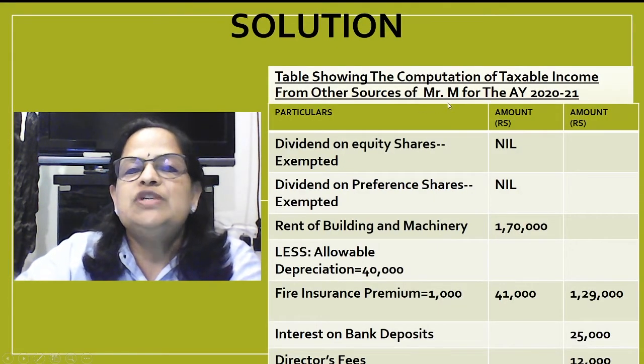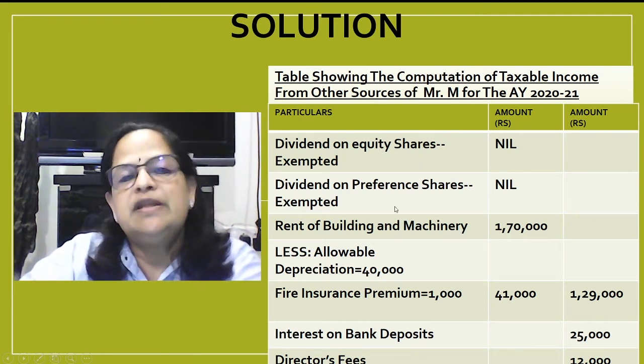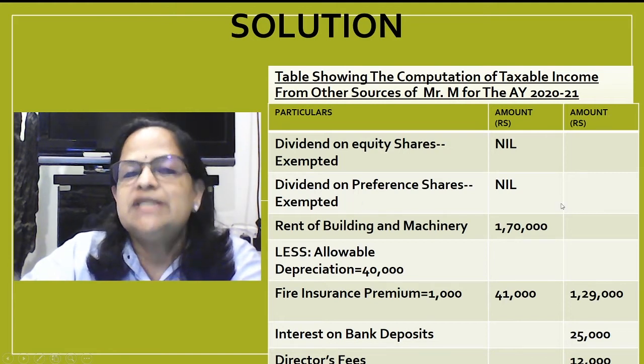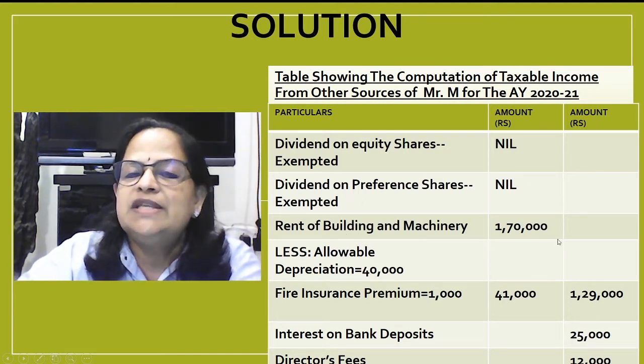Now, table showing the computation of taxable income from other sources of Mr. M for the assessment year 2021. Now, dividend on equity shares, it's exempted, Indian company. Dividend on preference shares, exempted, Indian company. Rent of building and machinery, it's given 1,70,000.